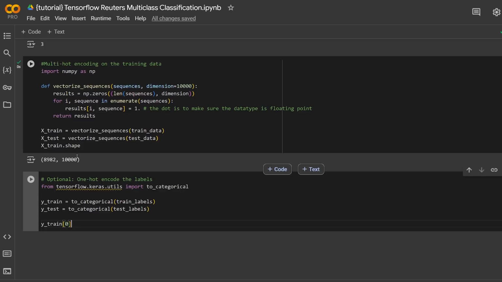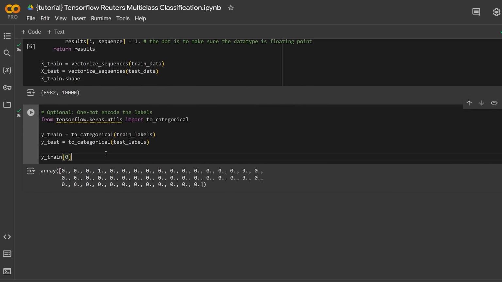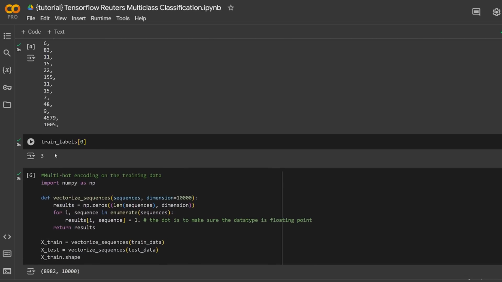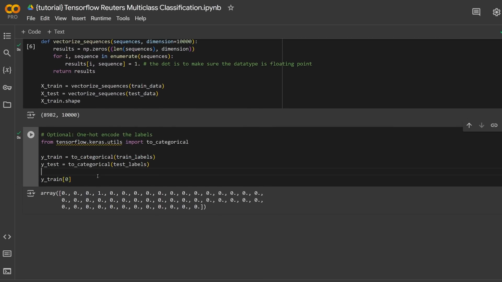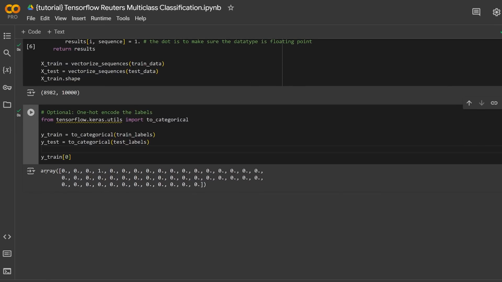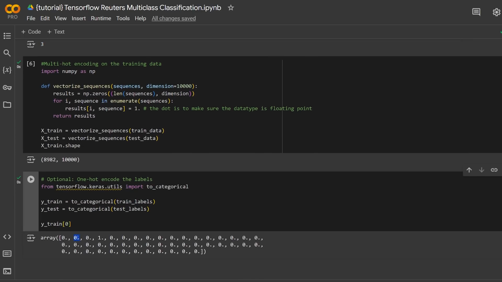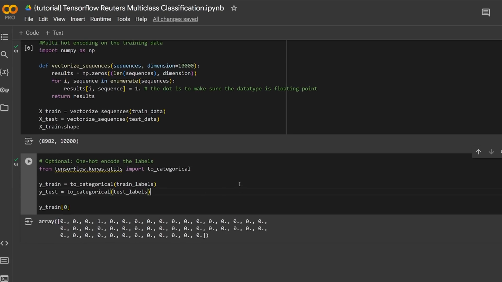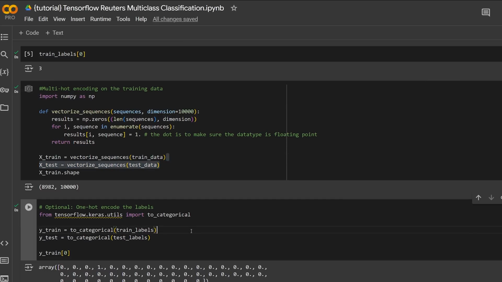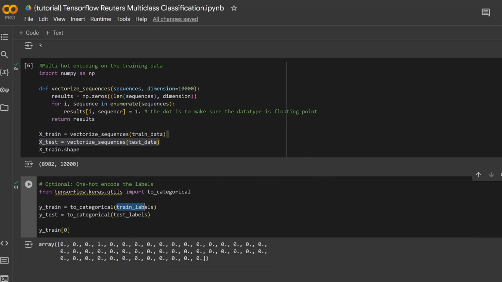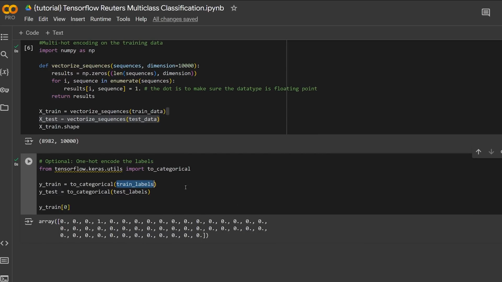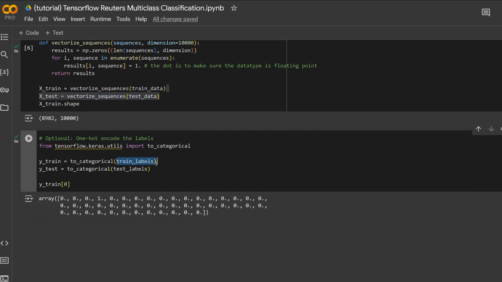Just to see what that means, we're going to print out the first sample. We know that the first one originally was labeled 3. Now if we one-hot encode it, we can see that the output is now a NumPy array, which is also great. We can see that we have 0, 0, 0, 1, and the 1 is in the third spot. That makes perfect sense, I think. If the number was like 1, obviously it would be the second one, or index 1, and so on, okay? If you decide to do integer encoding, the only thing you need to do is take your train labels variable and make sure that you convert each of the samples into a NumPy array, because right now this variable is just a regular Python list.